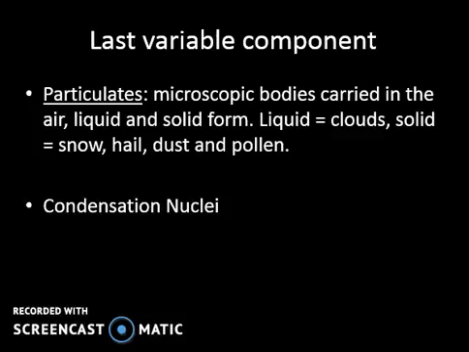Okay, so the last variable components of the atmosphere is going to be our particulates, and these are going to be small bodies of dust and pollen and even ash, volcanic dust, particulate matters that are going to be important because they can circulate the earth. They can stay suspended for a long period of time. They're nice and light, and they also attract water vapor. So that we can have water vapor form around these particulate matters and form water droplets. Okay, and we call that condensation nuclei.